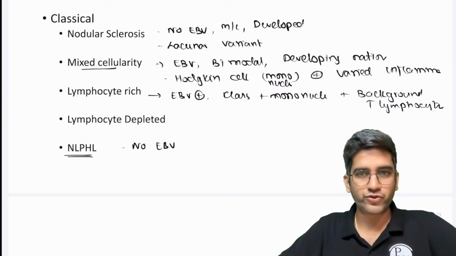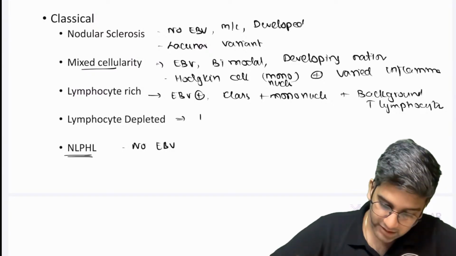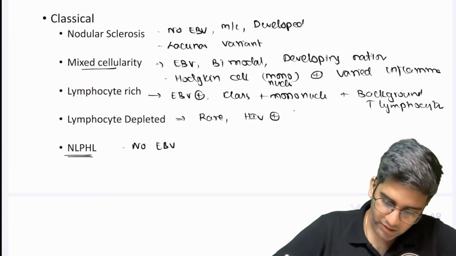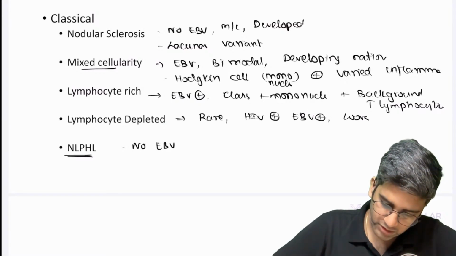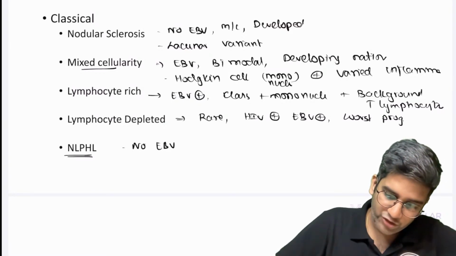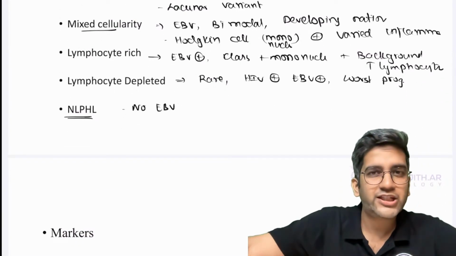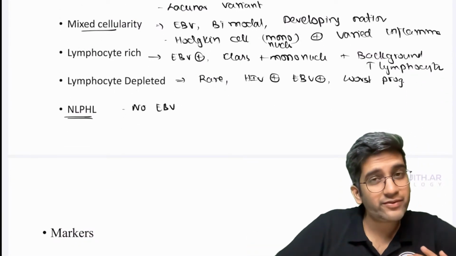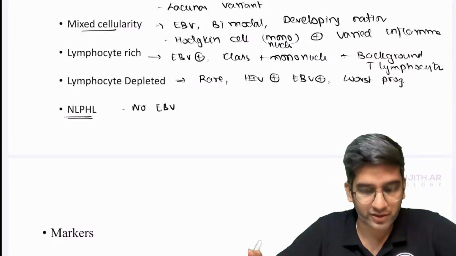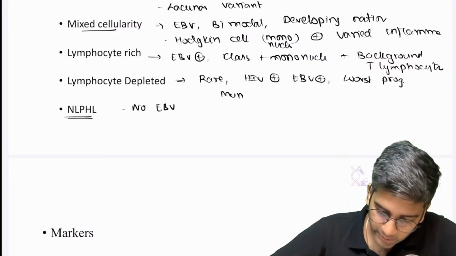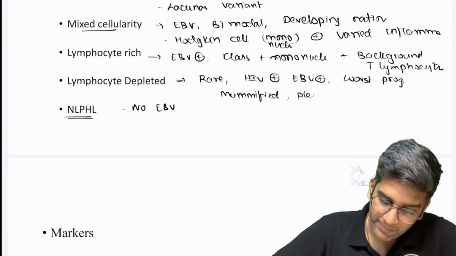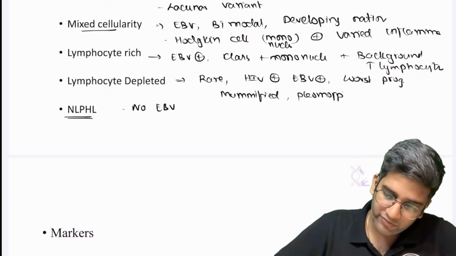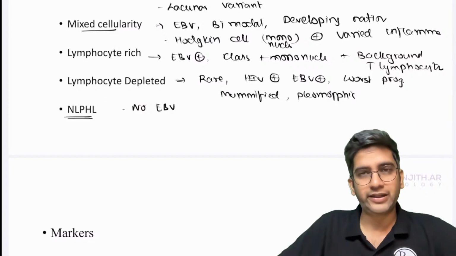Lymphocyte depleted is the rarest form, HIV positive, EBV positive, with the worst prognosis. Why is there lymphocyte depletion? Because HIV can kill them. The same way HIV can also kill the RS cell, which is also a lymphoid cell. So I can have a mummified variant of the RS cell, or the reticular variant, or a very pleomorphic RS cell. Pleomorphic, bad prognosis. You can easily link it.